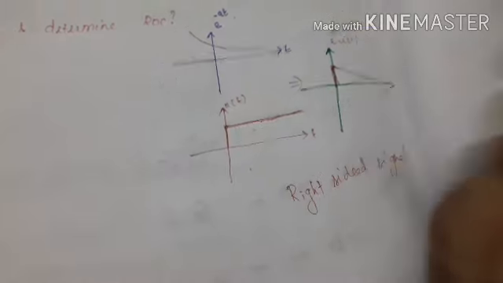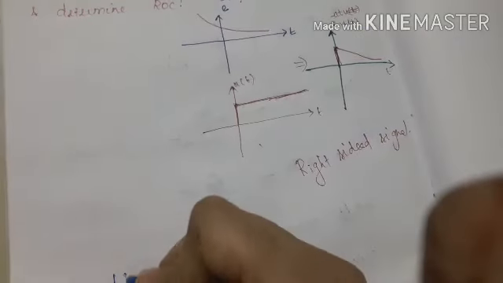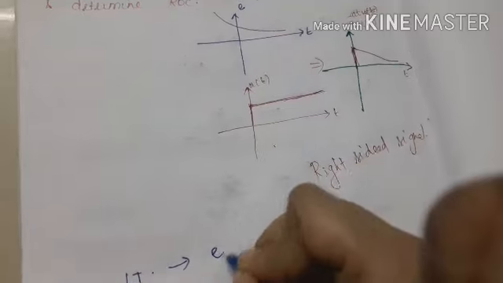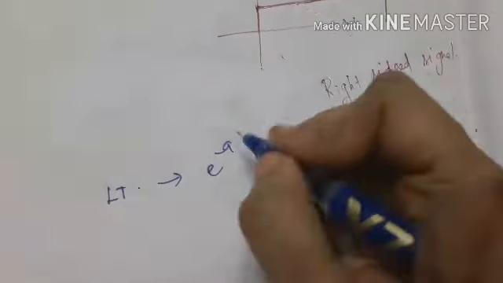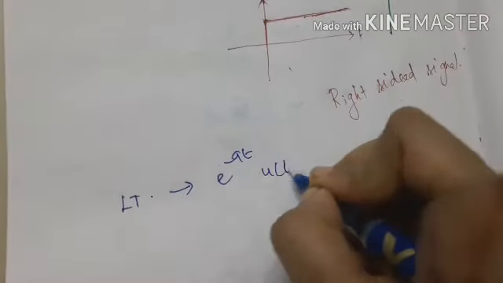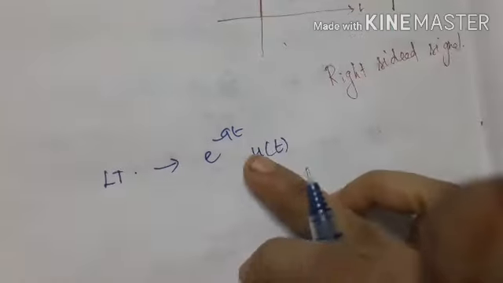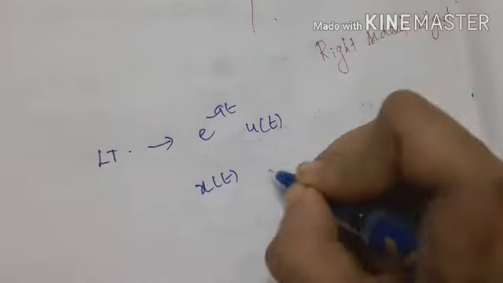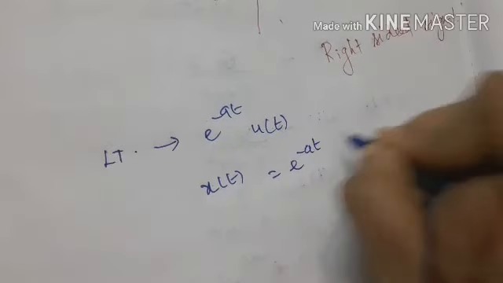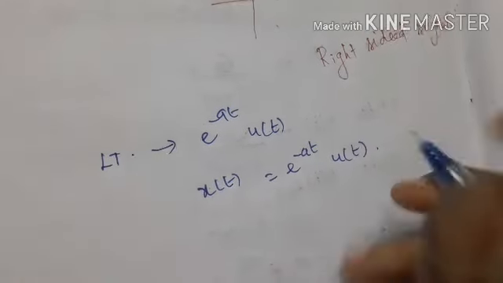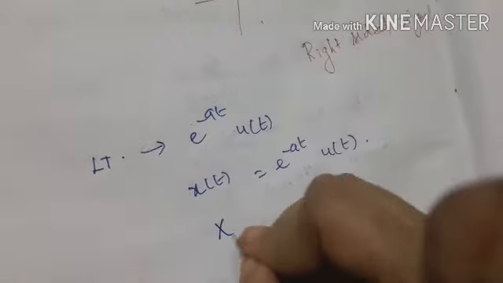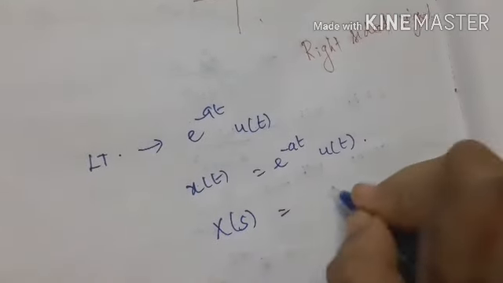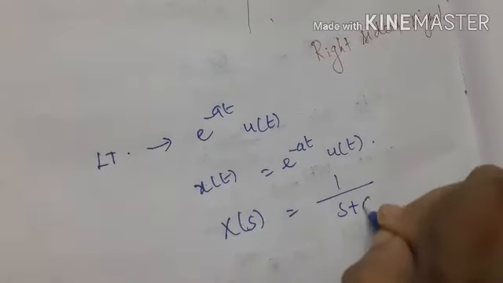Now we are going to find the Laplace transform of e power minus at u of t. Already we have seen this in the formulas, right? So x of t is e power minus at u of t, and x of s will be 1 by s plus a, right?